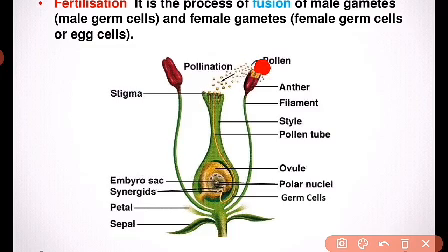This one is your anther, and from the anther, pollen grains reach your stigma, and from the stigma, a pollen tube is formed, and the pollen tube carries your pollen grains into the ovules, or we can say into the ovaries. And after the fusion of pollen grains and ovules, fertilization takes place. I hope it's clear.